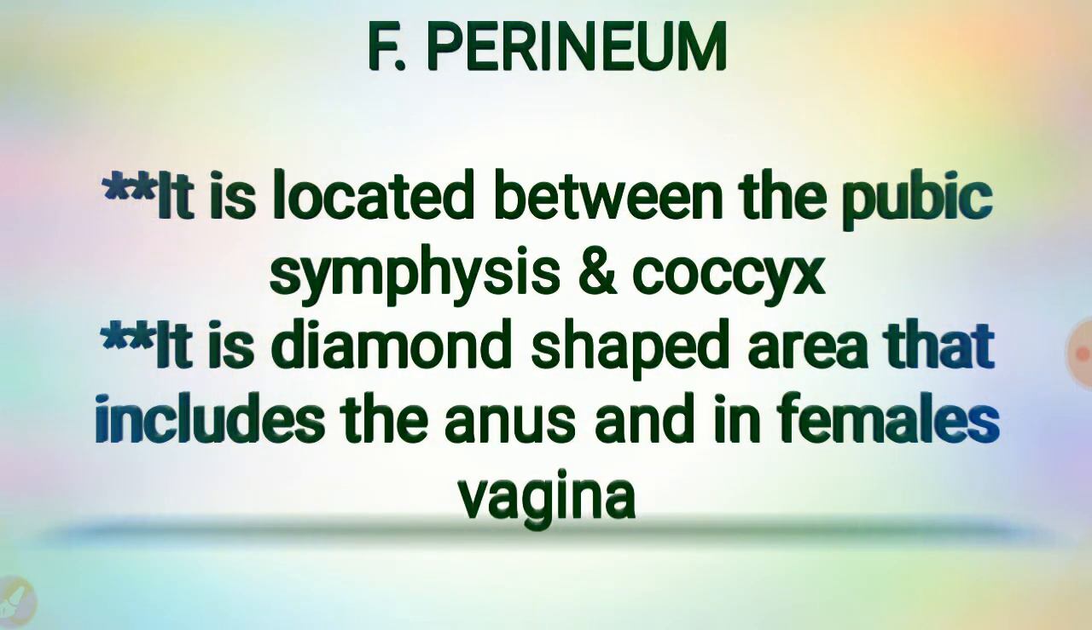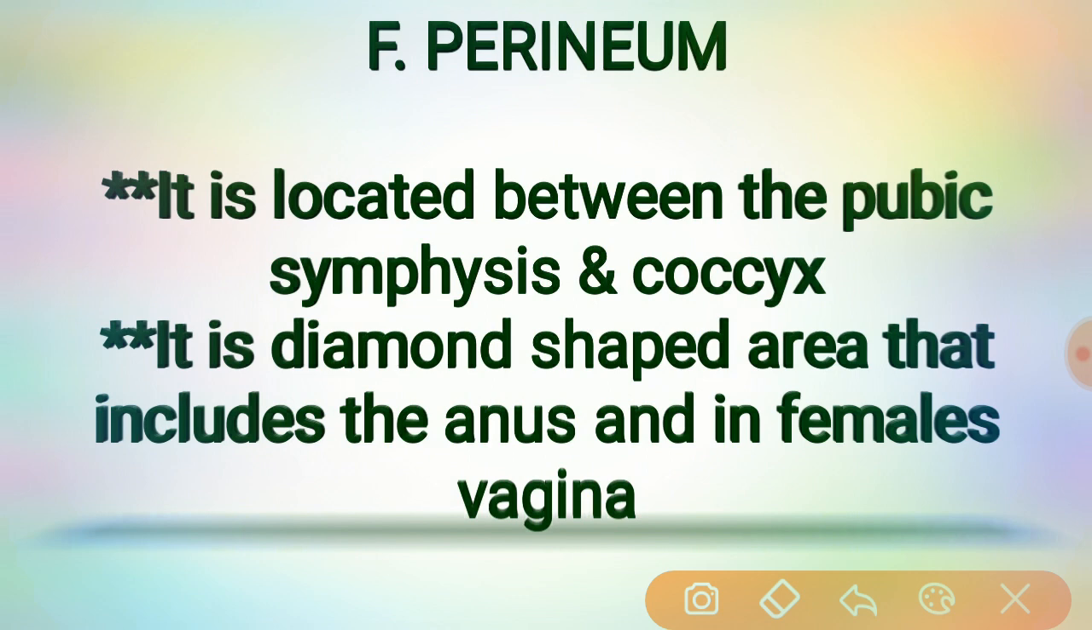Then coming to the next one, the perineum. Don't forget that we are discussing only the external genitalia. We have finished mons pubis, labia majora, labia minora, then clitoris, vestibule. Under the vestibule we have discussed the urethral opening, vaginal orifice and the hymen. Then we have seen the opening of the Bartholin's ducts, and also the Skene's gland.